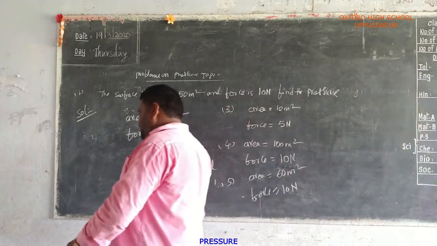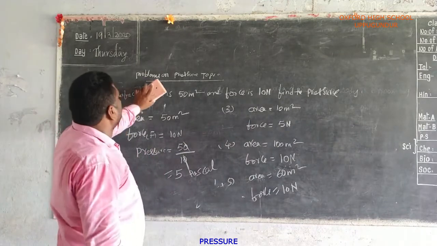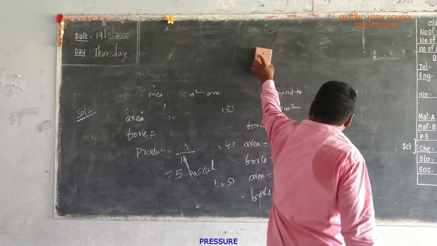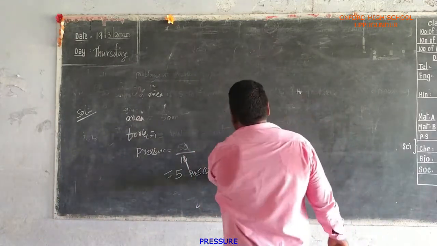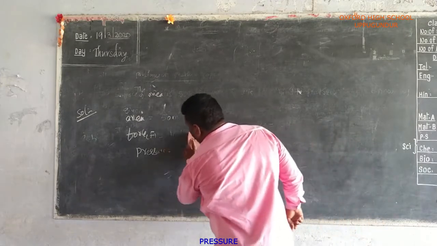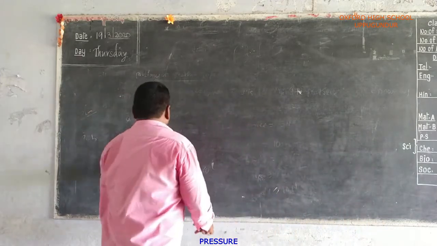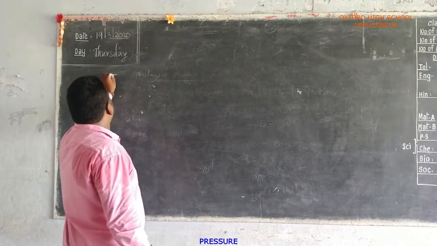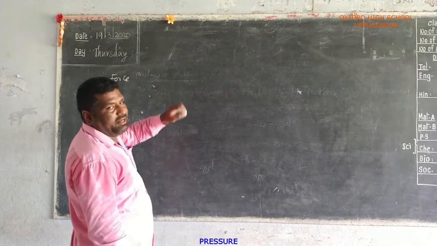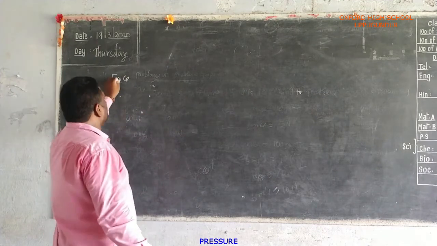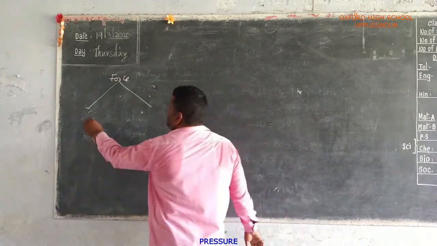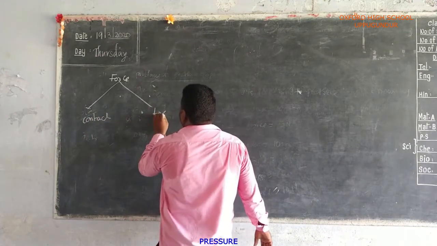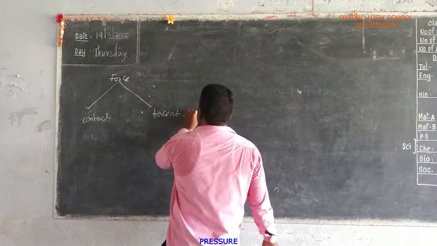In this lesson we have covered different topics. First of all, we learned the force definition and also the different types of forces. Force is divided into two categories: contact force and action at a distance.